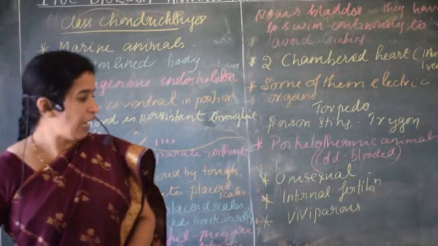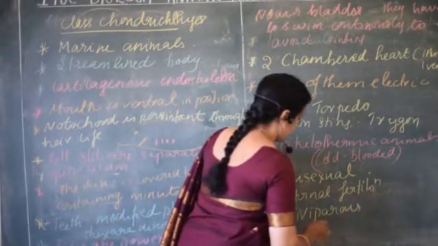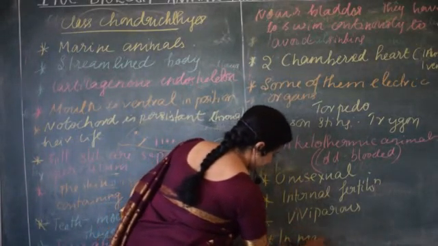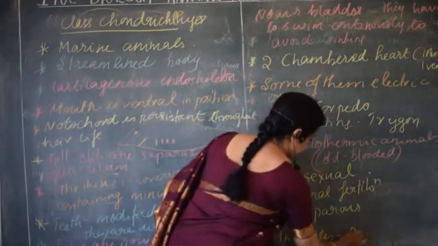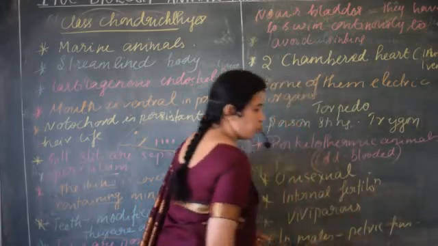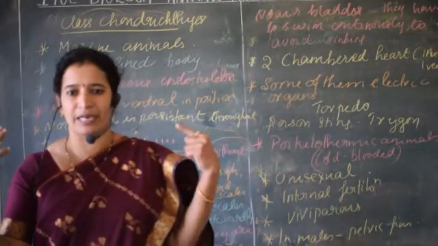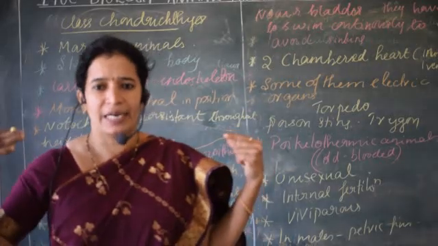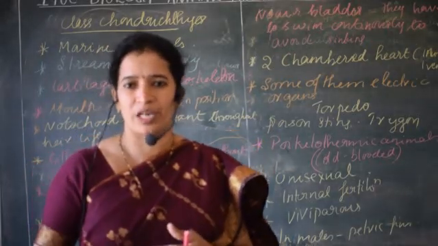Then one more difference is that in males there are pelvic fins and pectoral fins. Two fins are there: the one near the mouth region is called the pelvic fin, and the one near the tail region is called the pectoral fin.